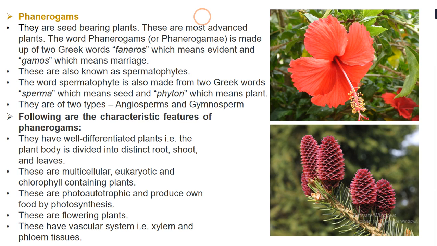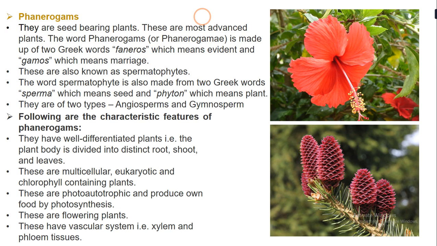Now let us study certain important characteristics of phanerogams. The first is that the plant body of phanerogams is well differentiated. That means the plant body is properly divided into root, shoot, leaves, flowers, fruits, etc. Second, they are multicellular, eukaryotic and chlorophyll containing plants. I have already given the explanation about these three characteristics in the previous slide.